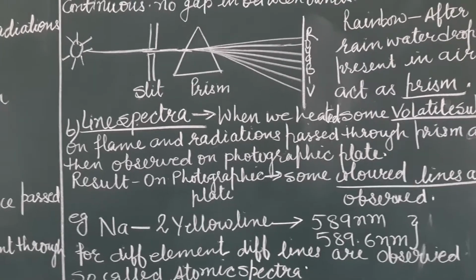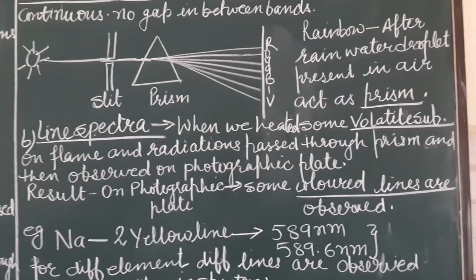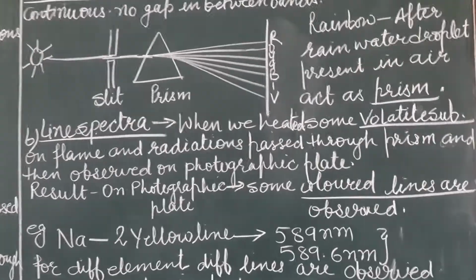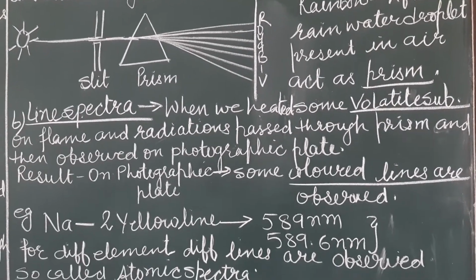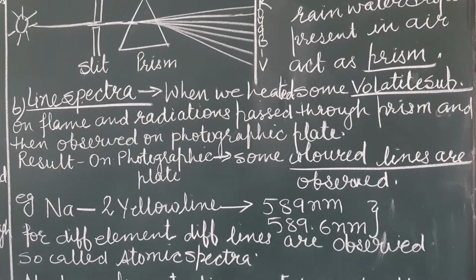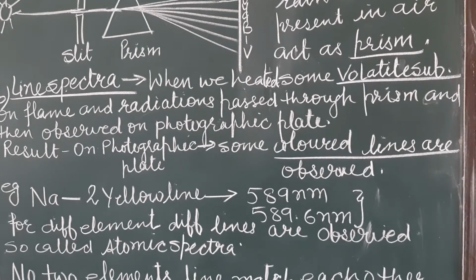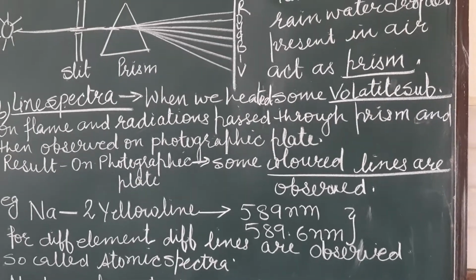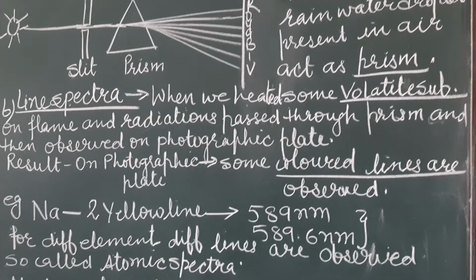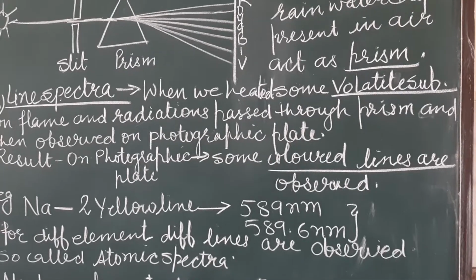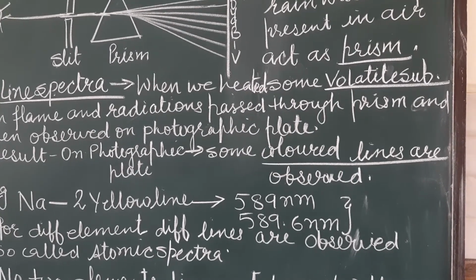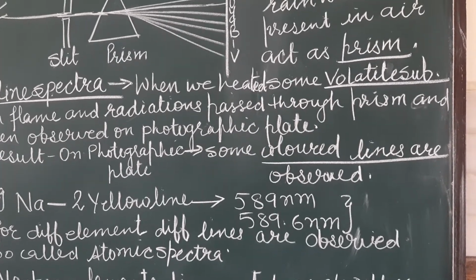Now the second type of emission spectra is line spectra. As its name suggests, here we observe some lines on the photographic plate. How is it obtained? When you heat some volatile substance. First I want to clear what volatile substances are: substances which have low boiling and melting point.